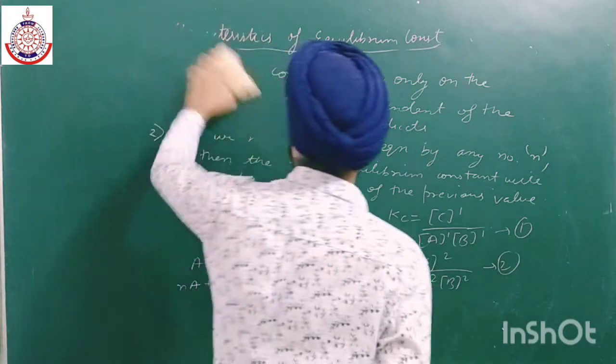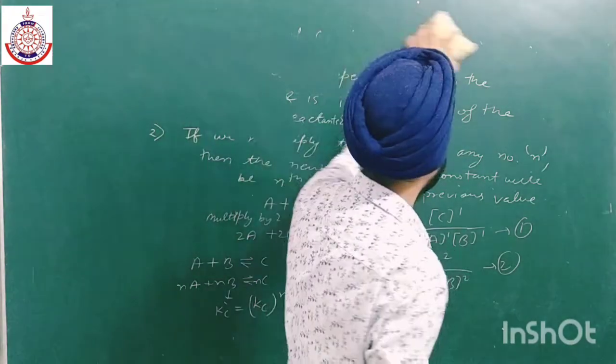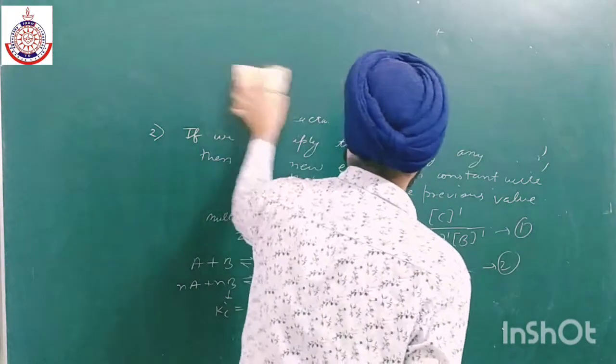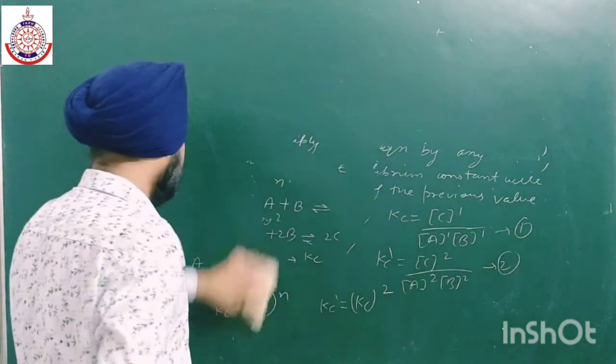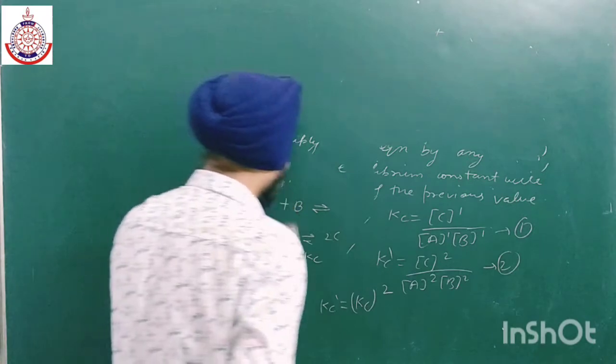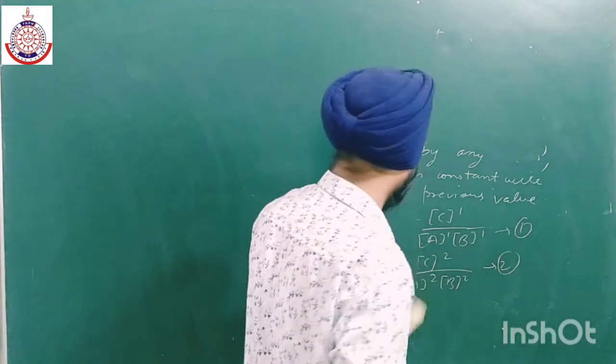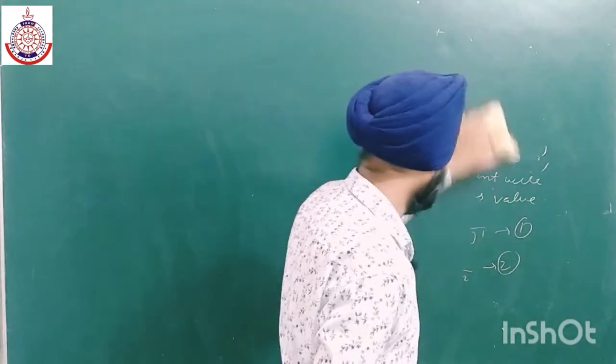Similarly, if we divide the equation by 2, it means we are multiplying it by 1 by 2. So the equilibrium constant will get the power 1 by 2.